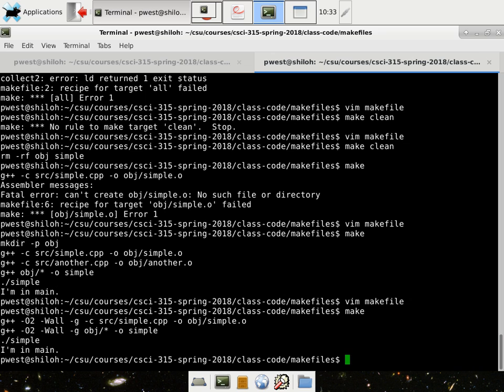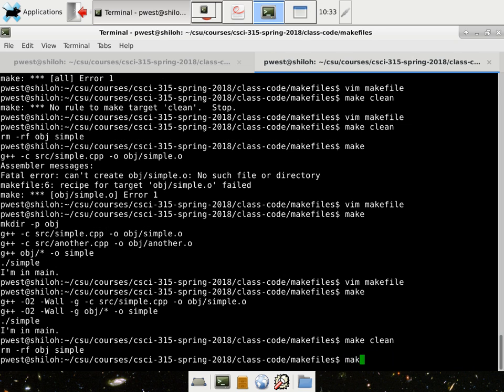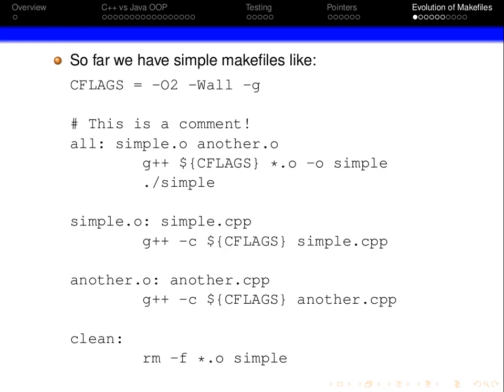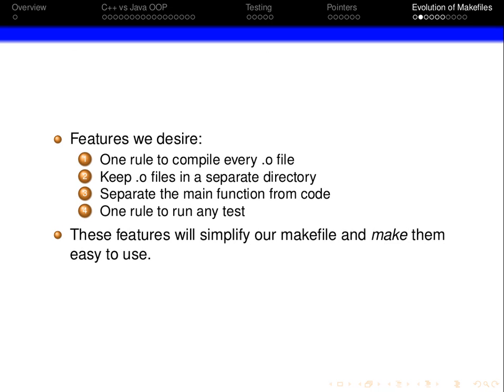All right, now we have some flags, and we're good to go. Let's do good old make clean again. Make, yay, we're good to go. Sweet. All right. Features we probably desire.